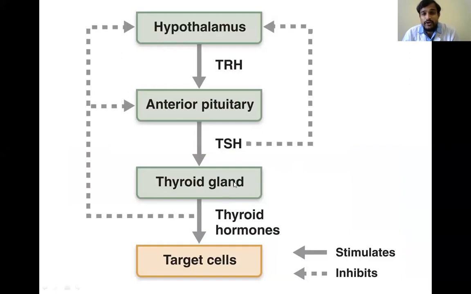The T3 and T4 are produced by the thyroid gland, which is controlled by TSH, the thyroid stimulating hormone, which is produced by the anterior pituitary, and the production of TSH is controlled by TRH, thyrotropin releasing hormone, which is released from the hypothalamus. So this is feedback control. This is the normal mechanism that is happening.